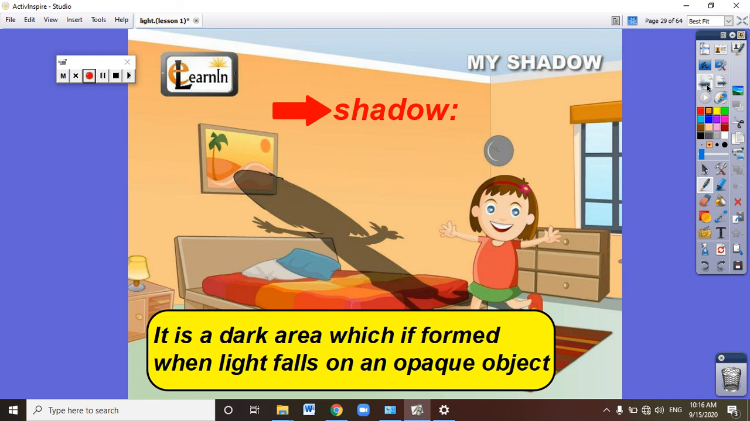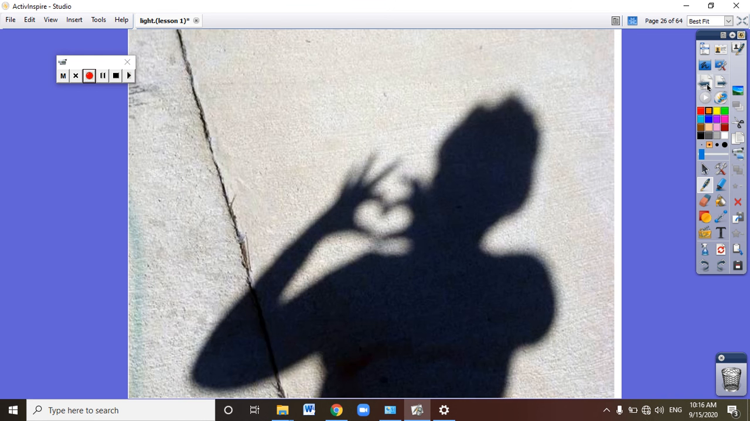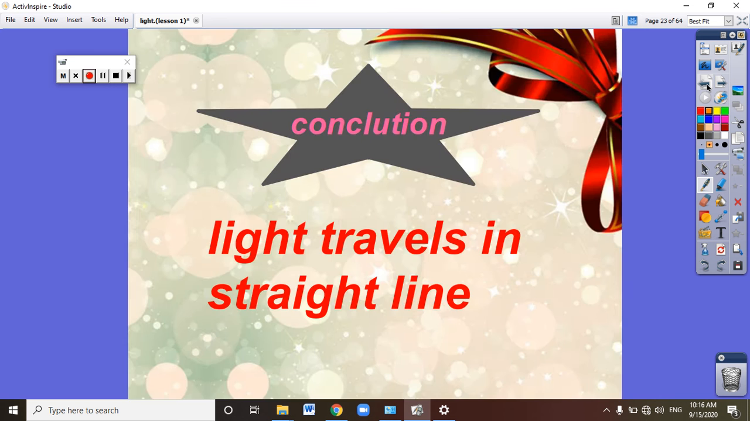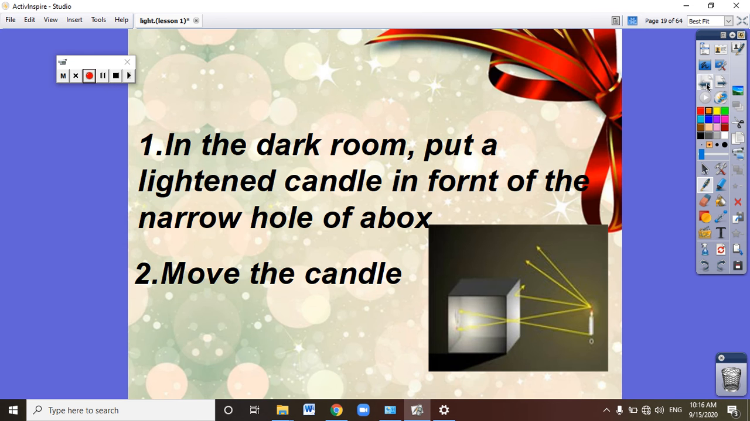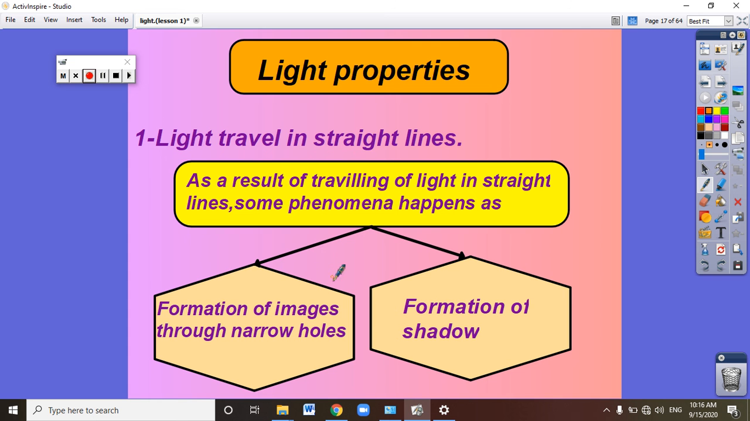So focus. As a result of the traveling of the light in straight lines, two phenomena happen. Number one, formation of images through narrow holes. Number two, formation of shadow. So give reason for formation of images through narrow holes or formation of shadow. The answer will be because light travels in a straight line.